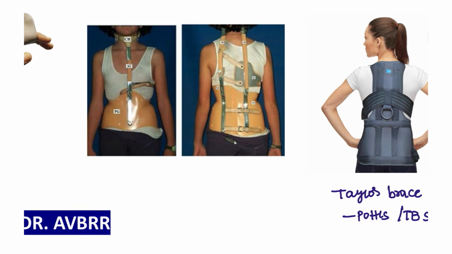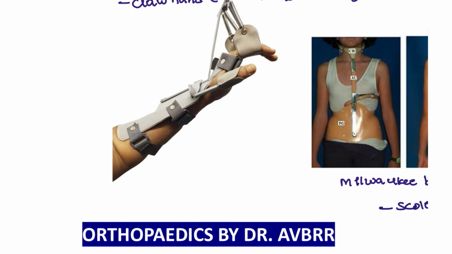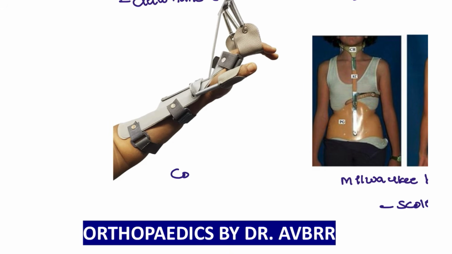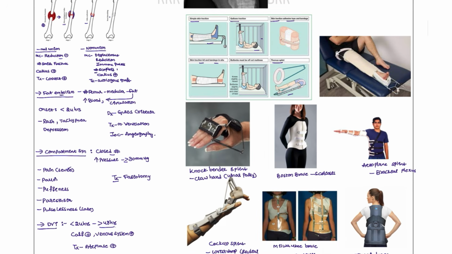Next, this is another type of brace. This is known as a Milwaukee brace, used for scoliosis or any other spinal abnormalities. Next, this is the cock-up splint, and the cock-up splint is used for wrist drop, which you are going to see, guys, in radial nerve palsy, right? These are all important and previously asked questions, so they should not be ignored.